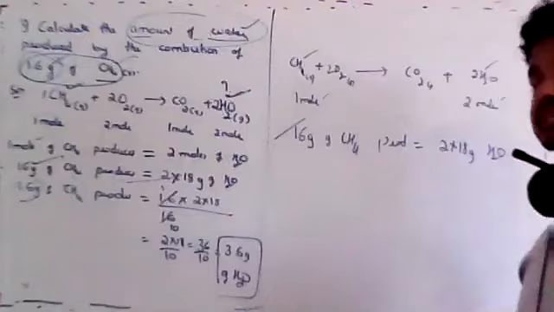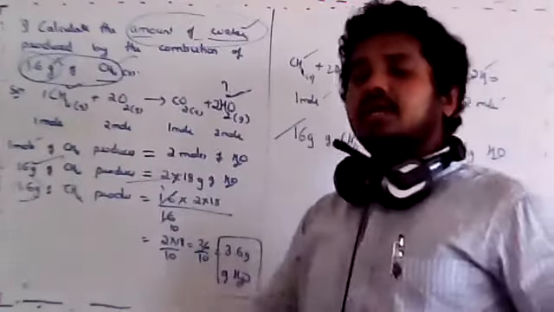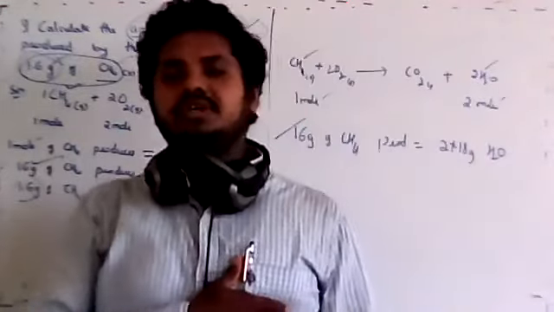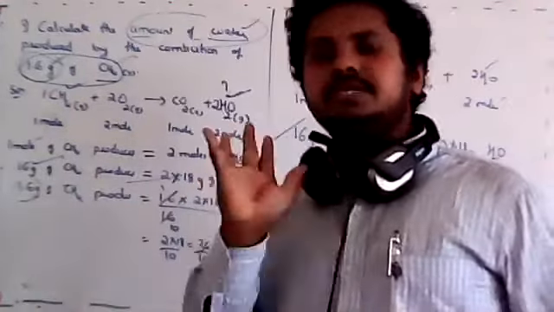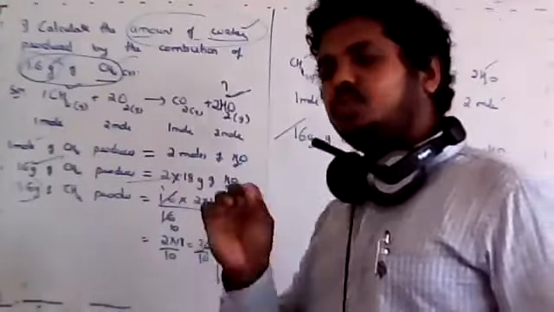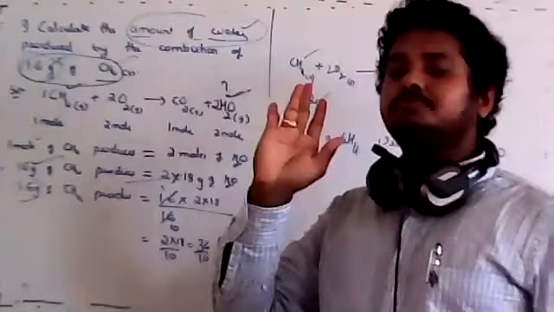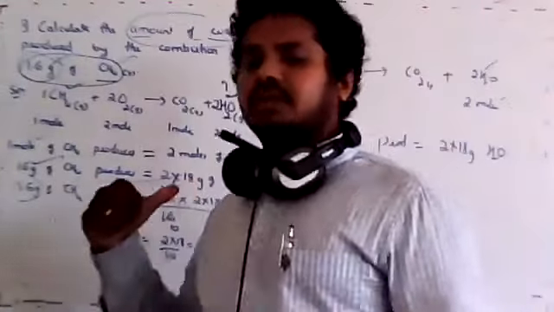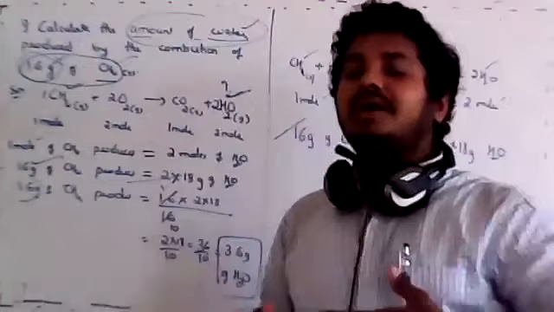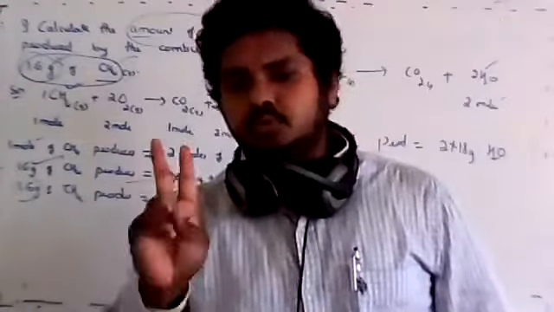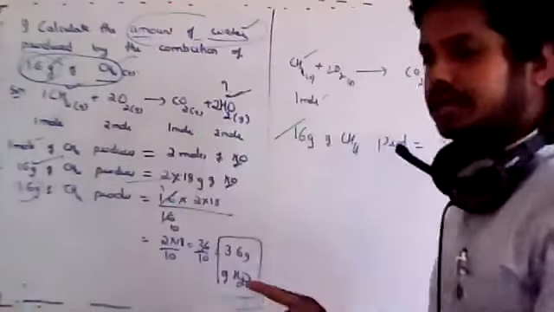By giving 1.6. It is just like if you have 100 rupees, you can buy 20 packets of chips. Now, if I give you only 10 rupees, how many chips can you buy? It is just that type of calculation. If I have 100 rupees, I can buy 20. If I have 20 rupees, I can buy only 2. Like that calculation you have to do here.